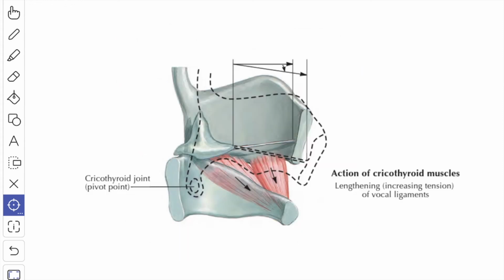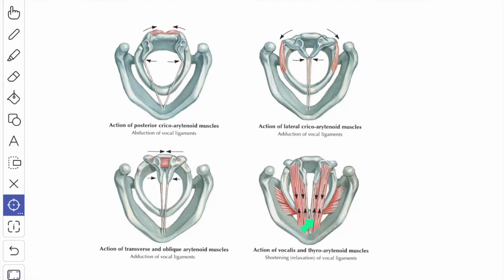Next we'll see about the cricothyroid muscle. This is the cricothyroid muscle and this is the cricothyroid joint. The cricothyroid causes a rocking movement of the thyroid cartilage forwards and downwards at the cricothyroid joints, so it tenses and lengthens the vocal cord. The thyroarytenoid muscle and the vocalis muscle pull the arytenoid cartilage forward, and this causes relaxation of the vocal cord.